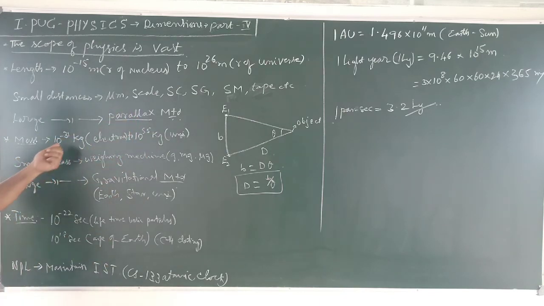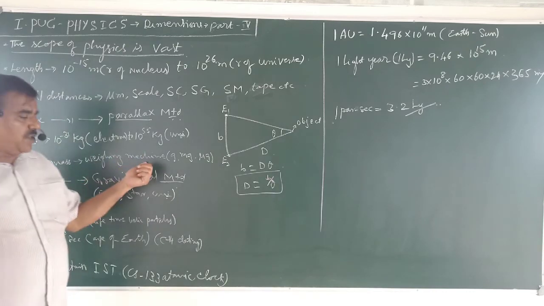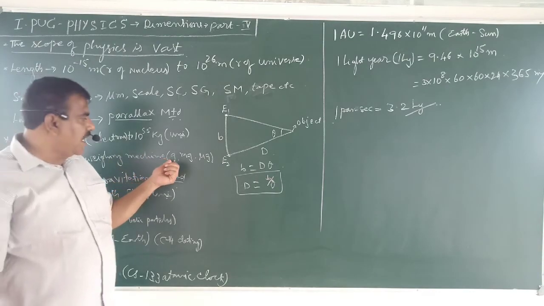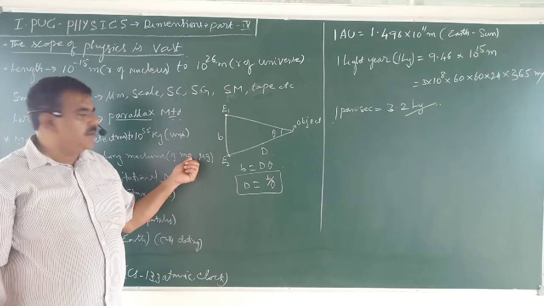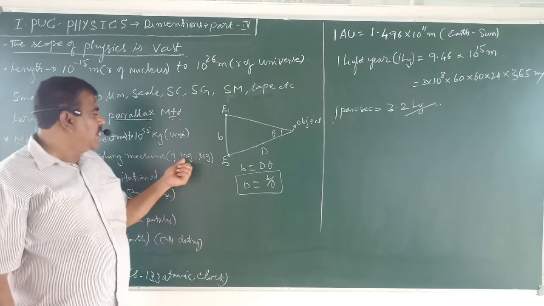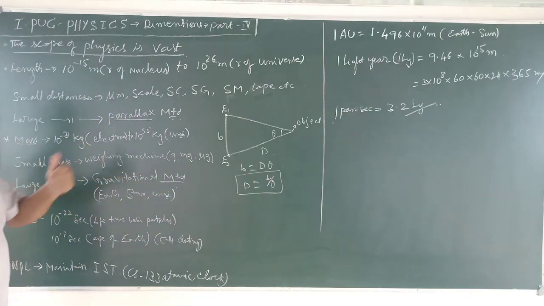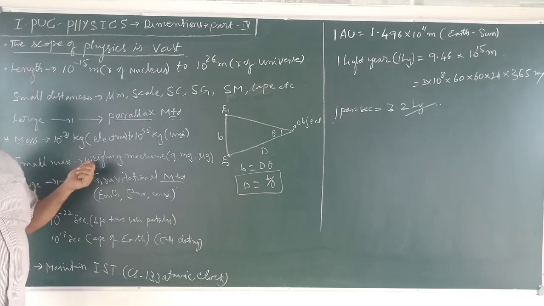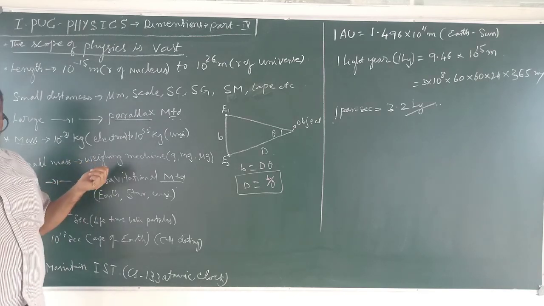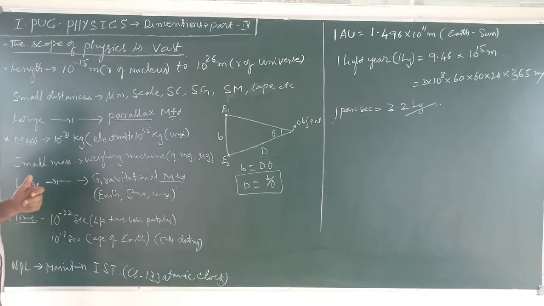Small masses are found using weighing machines in grams, milligrams or micrograms. In gold and platinum shops, grams, kgs, quintals, tons, all these are measured using weighing machines.